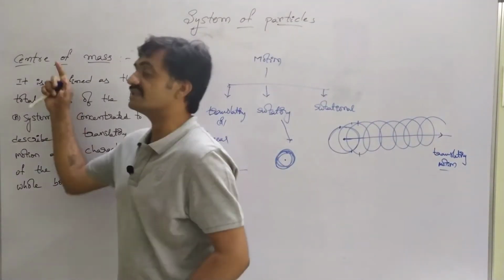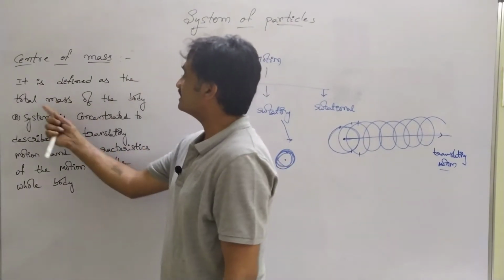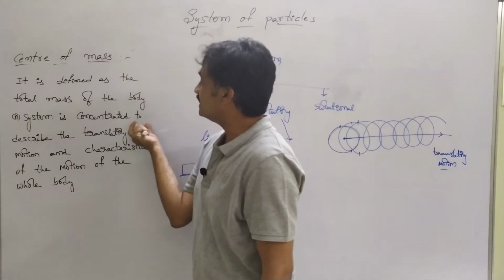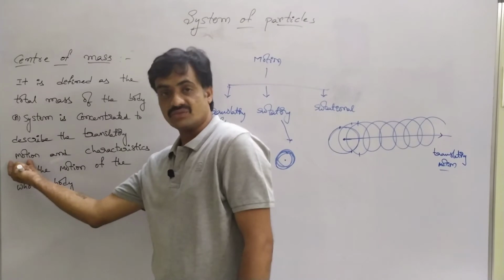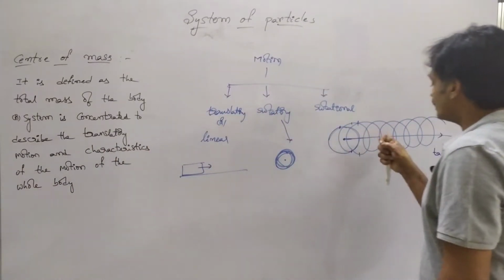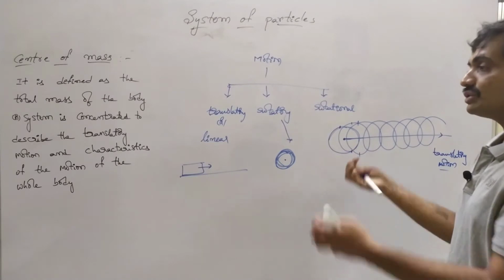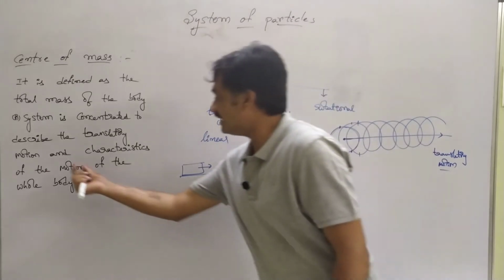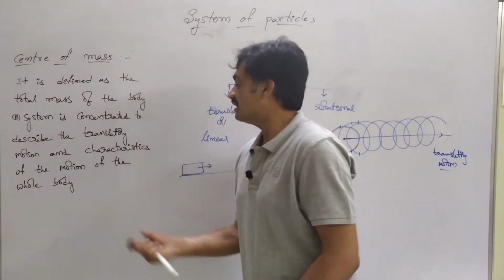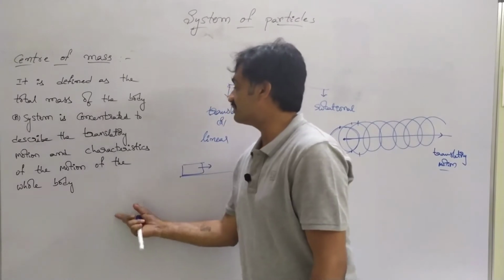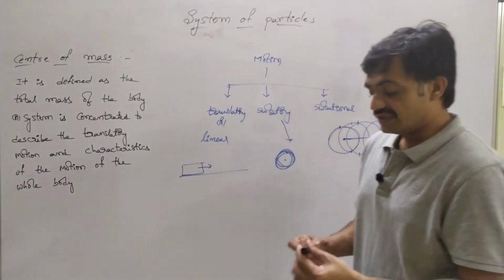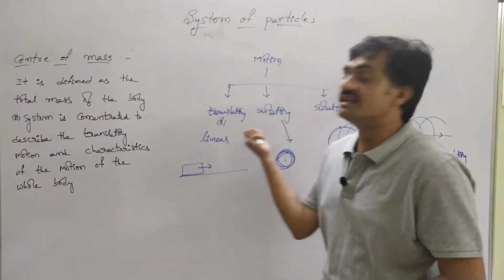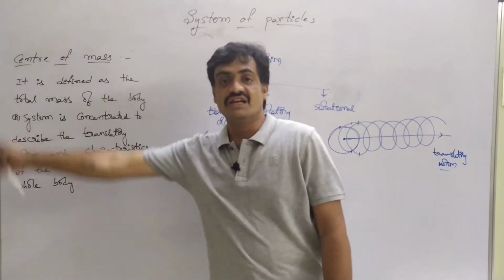Let's see the definition of center of mass. It is defined as the point where the total mass of the body or system is concentrated to describe the translatory motion and characteristics of the motion of the whole body. Meaning if a body experiences a translatory motion while moving in rotational motion, then that point can be represented as the center of mass.